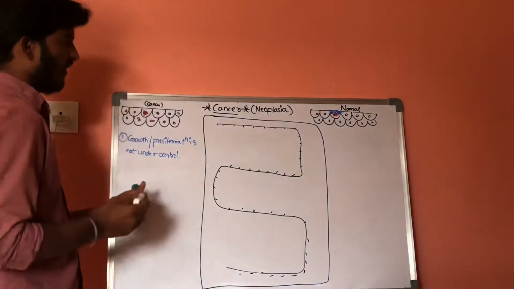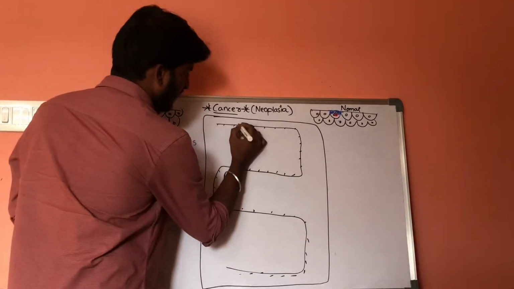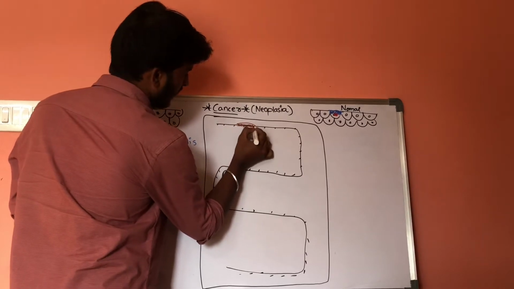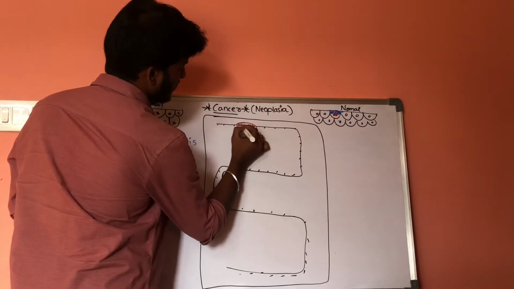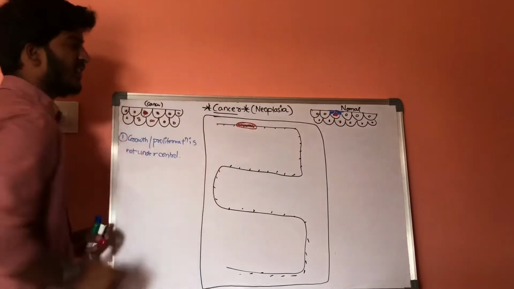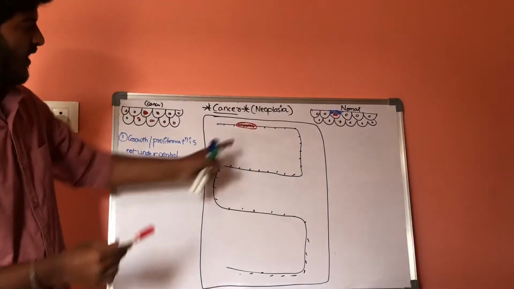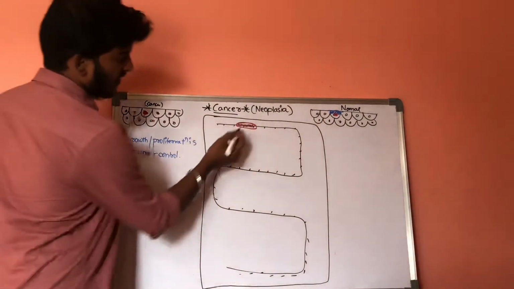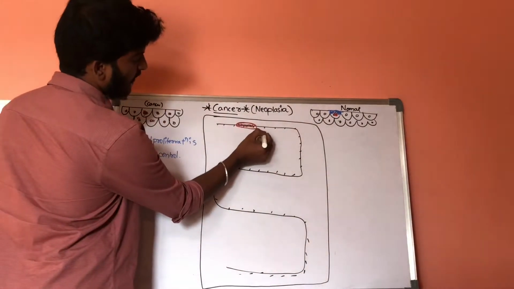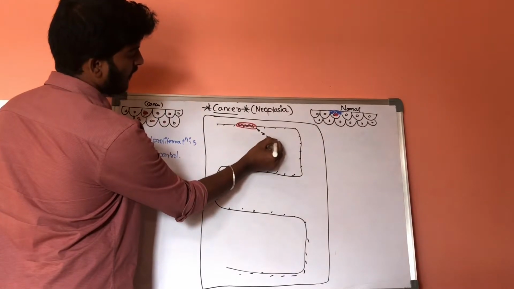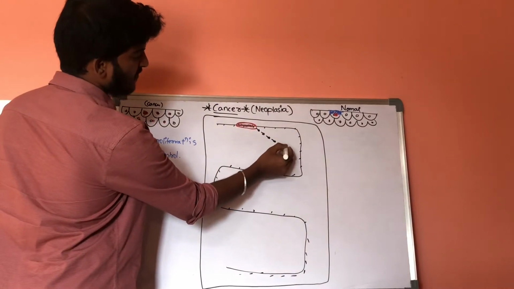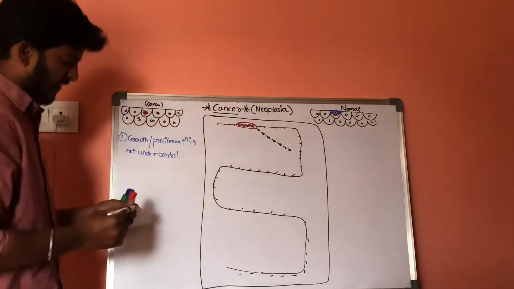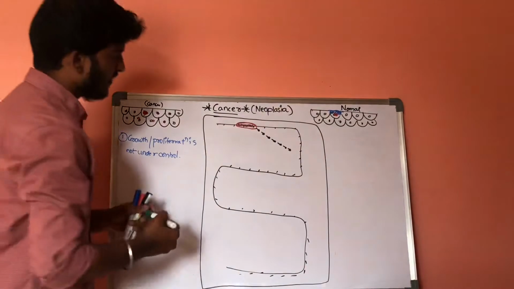Now, in this cell there is a special set of genes. Let us consider these are the special set of genes in the genetic material. Whenever these special set of genes are activated, they will activate another set of genes.